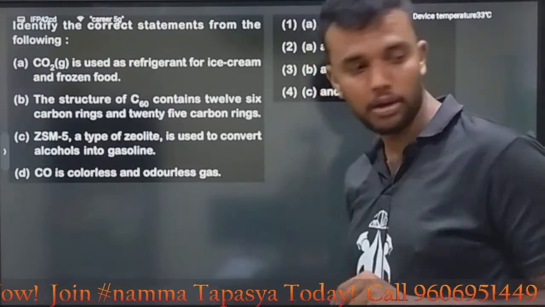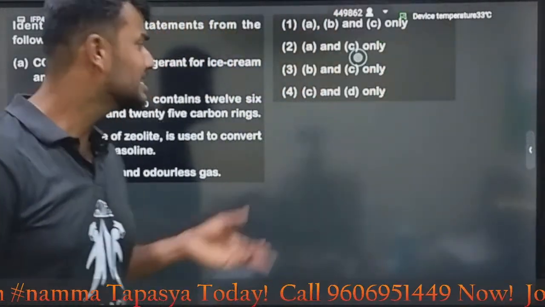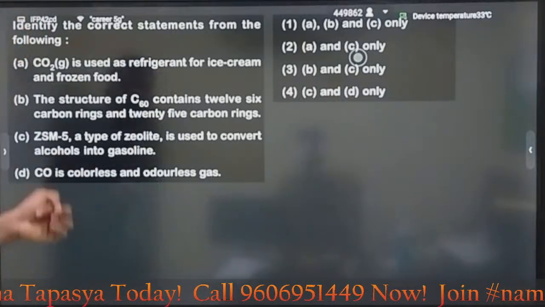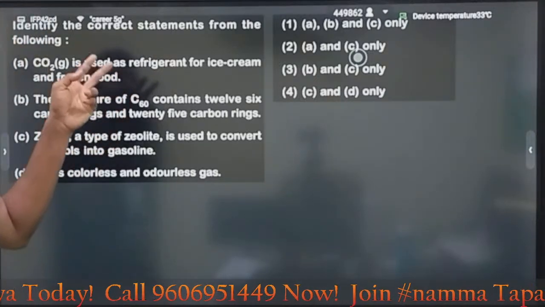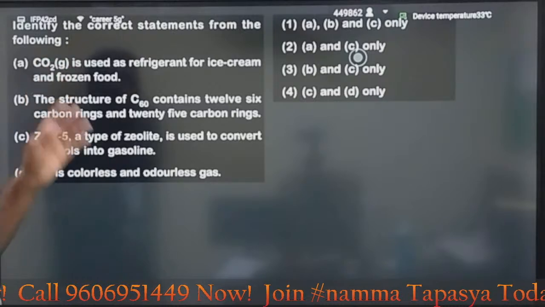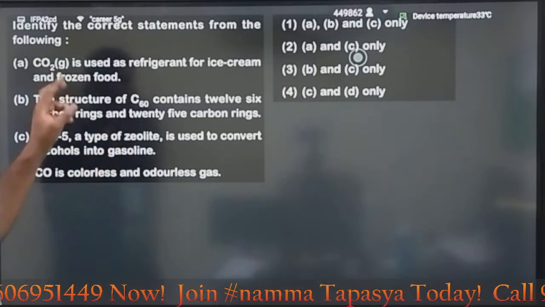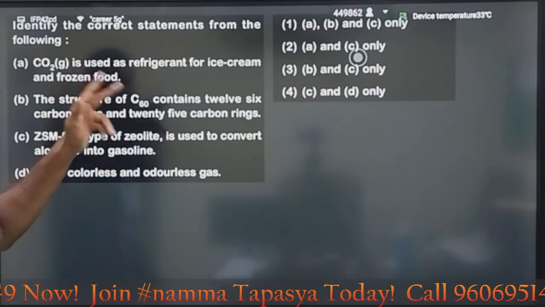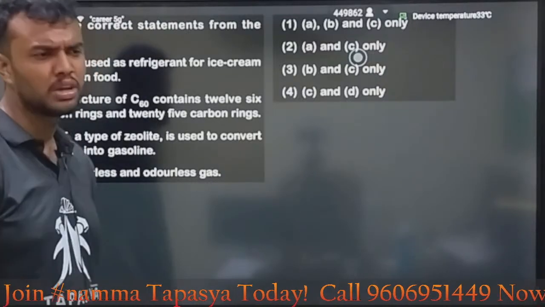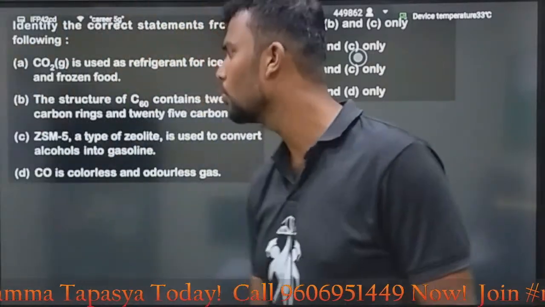Actually, this question is also out of syllabus, P block elements, but an easy question. We can easily say the answer. The question is, identify the correct statement from the following. We need to identify the correct statement. CO2 is used as a refrigerant for ice cream and frozen food. It is true. And no, sir. No, wrong.